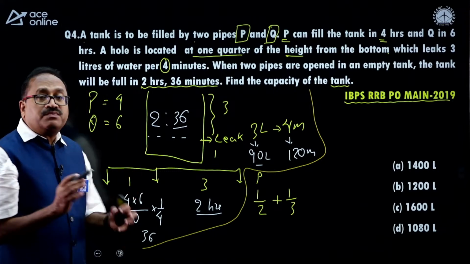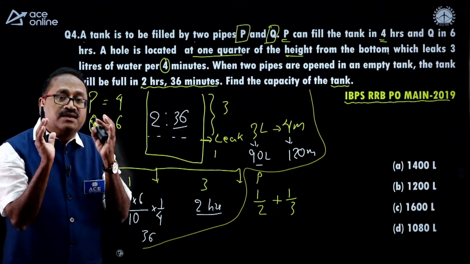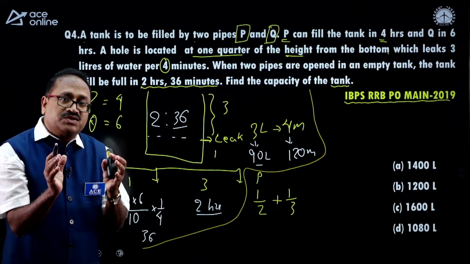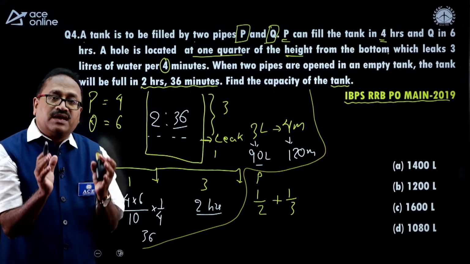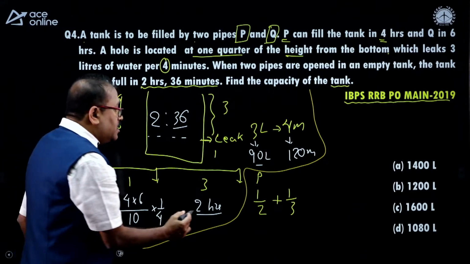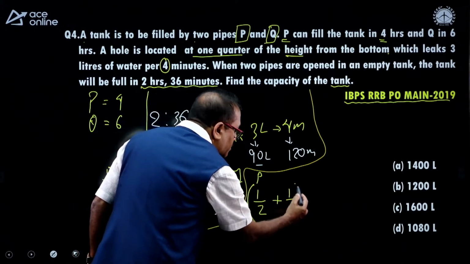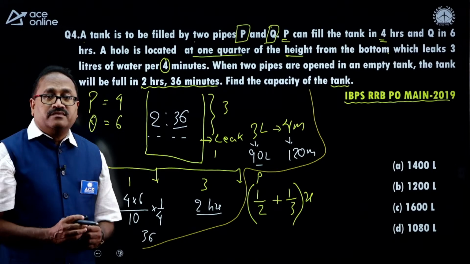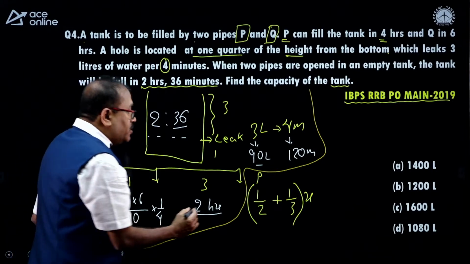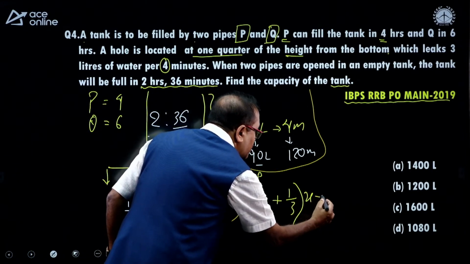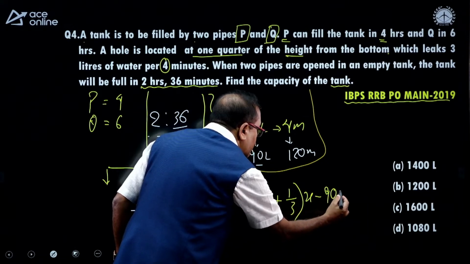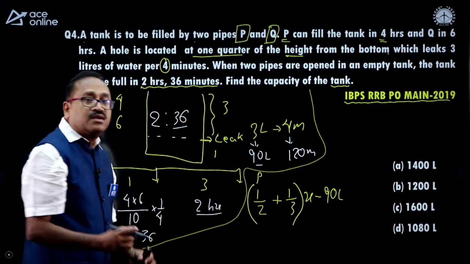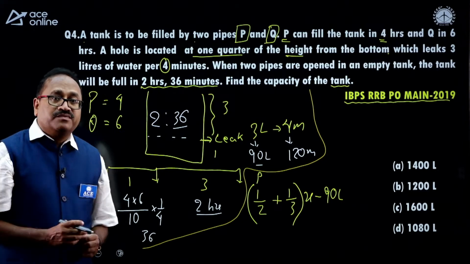So, if I assume that the capacity of the tank is X, then 1 by 2 plus 1 by 3 of X got filled. Fine. And how much got emptied? 90 liters of water during the same period got emptied.